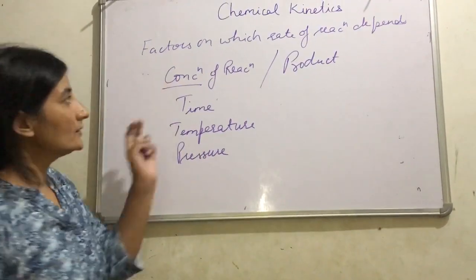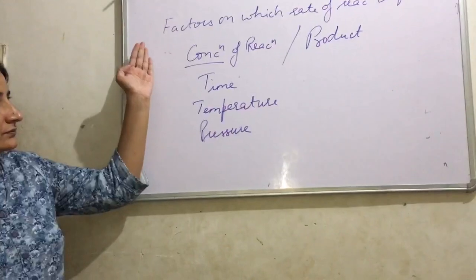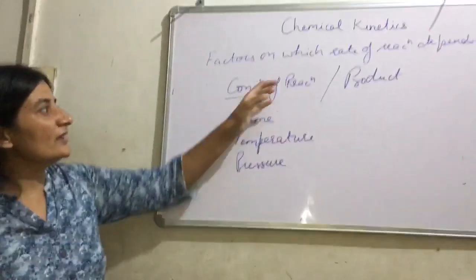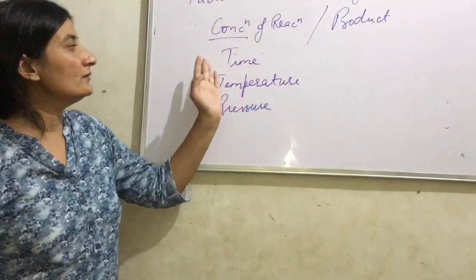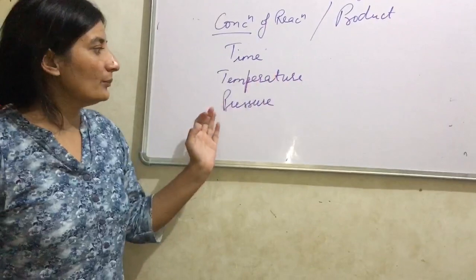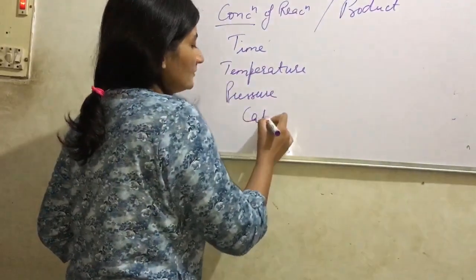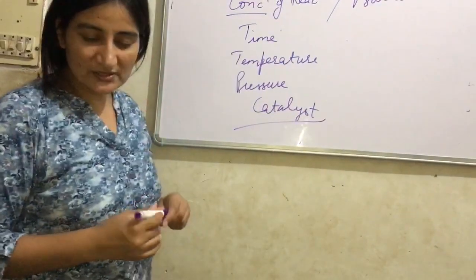These are the factors on which the rate of a reaction depends. Later we are going to discuss what is the role of concentration of reactant and concentration of product on rate of reaction, what is the role of time, what is the role of temperature, and what is the role of pressure. One more thing here, and catalyst. What is the role of catalyst on the rate of reaction? We are going to discuss it later.